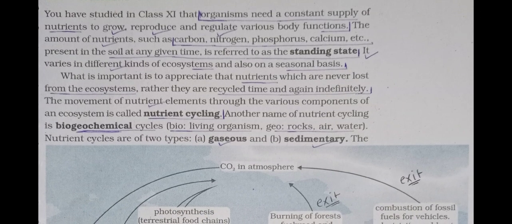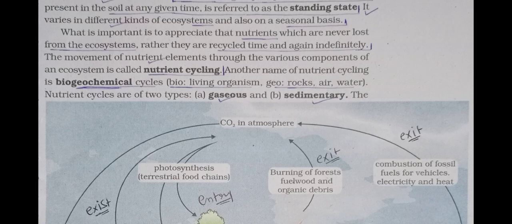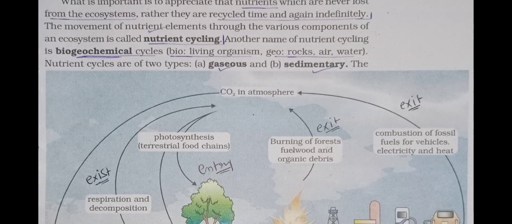Now see the second paragraph. What is important is to appreciate that nutrients are never lost from the ecosystem, rather they are recycled time and again indefinitely. Okay, so the movement of nutrient elements through the various components of an ecosystem is known as nutrient cycling. There are 2 types of nutrient cycling, gaseous and sedimentary. The other name of nutrient cycling is biogeochemical cycle, where bio represents living organism and geo represents abiotic or non-living things like rocks, air and water.